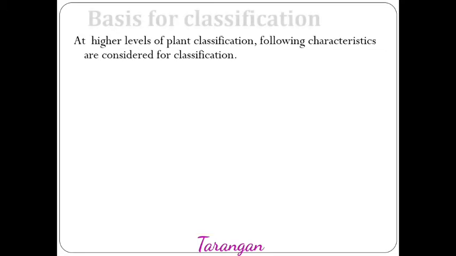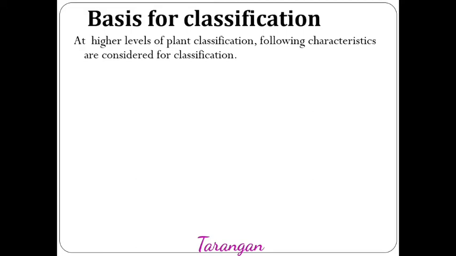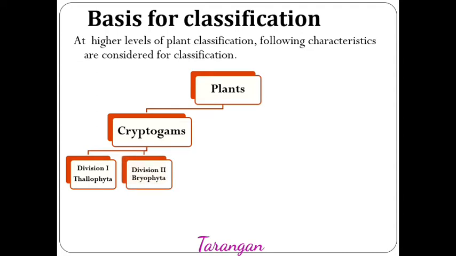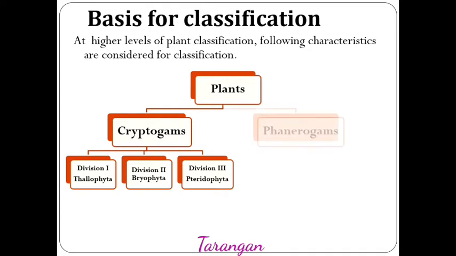See, at higher levels of plant classification, the following characteristics are considered. For classification of plants, cryptogams are the plants which do not produce any type of flowers, fruits and seeds. Cryptogams are further divided into three divisions. Division 1 Thallophyta, Division 2 Bryophyta and Division 3 Pteridophyta.